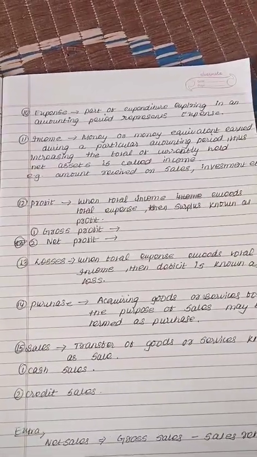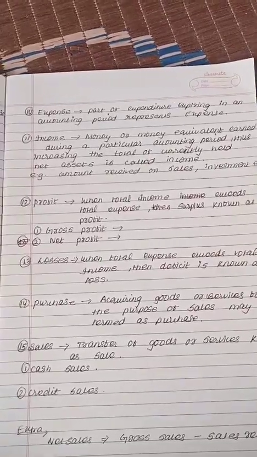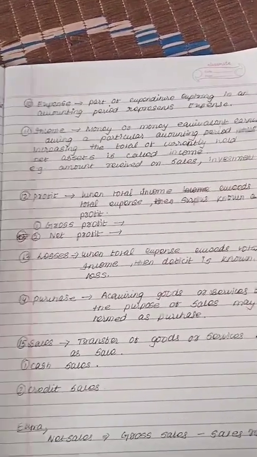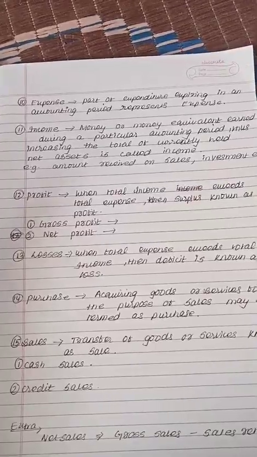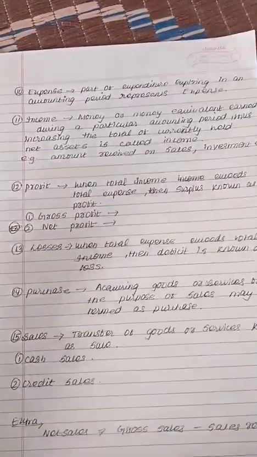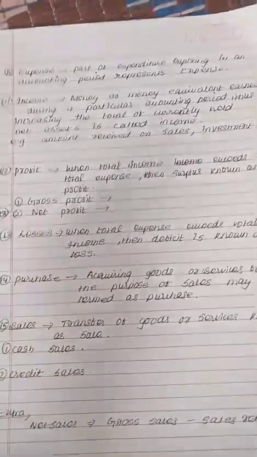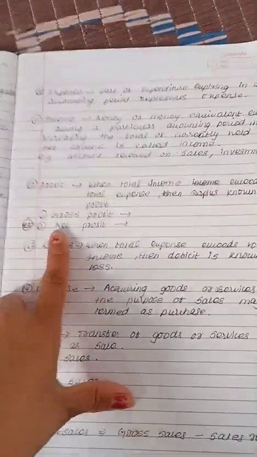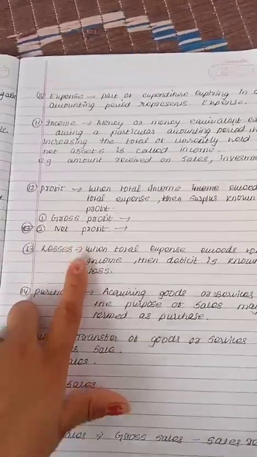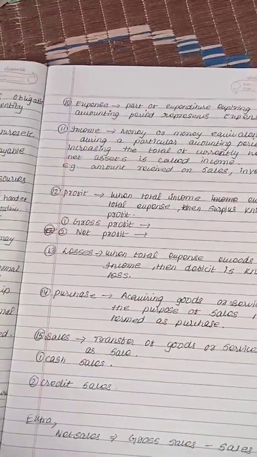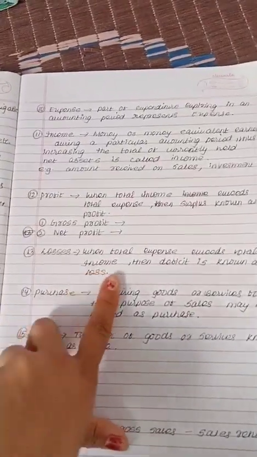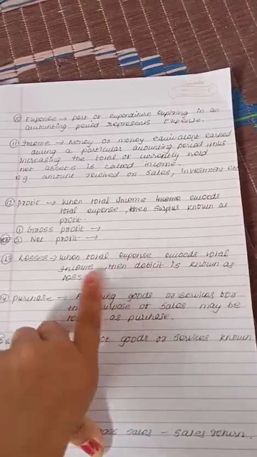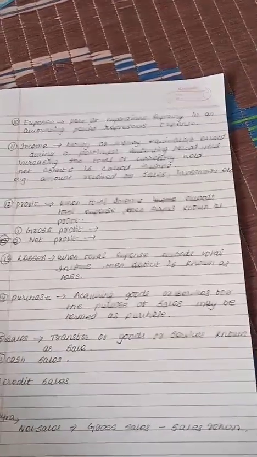Profit means when the total income exceeds the total expense, the surplus is known as profit. Whenever the total income, whatever you are receiving, is more than the total expense, the difference, the surplus, is treated as profit. There are two kinds of profit: gross profit and net profit, which we will deal with afterward in the trading account and profit and loss account. Loss means when the total expense exceeds the total income, then the deficit is known as loss.